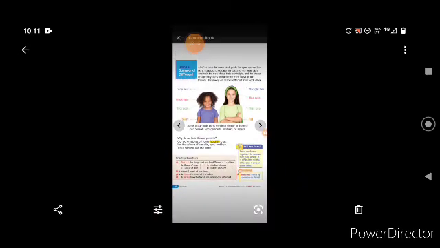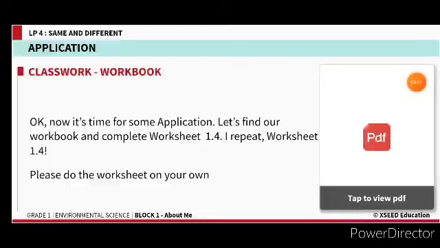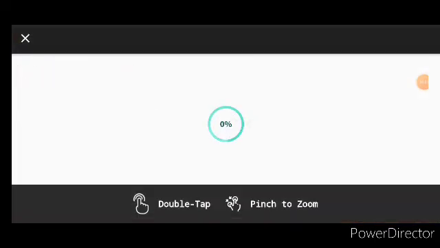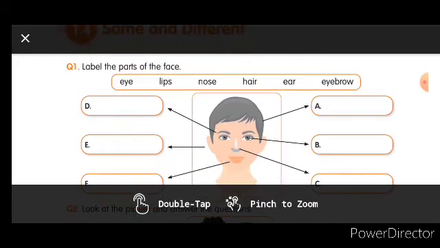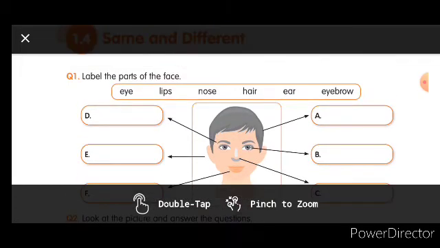Now we will see. Yes, children, now let us see what is given in the workbook. It's time for us to complete the workbook. So today as usual you will write the date 1.4, worksheet 1.4, same and different. Label the parts of the face. See here they have already given you eye, lips, nose, hair, ear and eyebrow. So it is not going to be difficult for you to pick and write from the box.